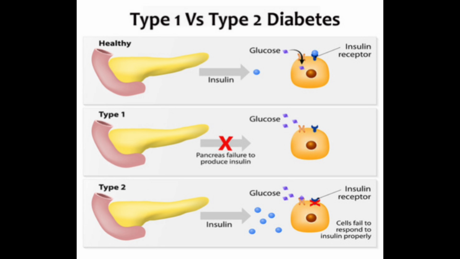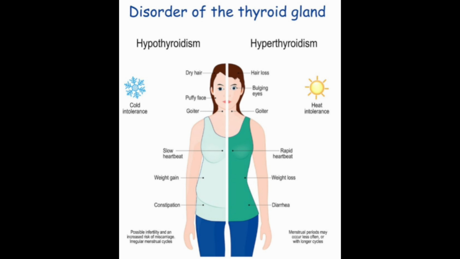The next topic we are discussing is peptic ulcer disease. The classification and the drugs used for peptic ulcer are very important, and we want to go through them clearly. The next topic is antiemetics, antidiarrheals and laxatives.